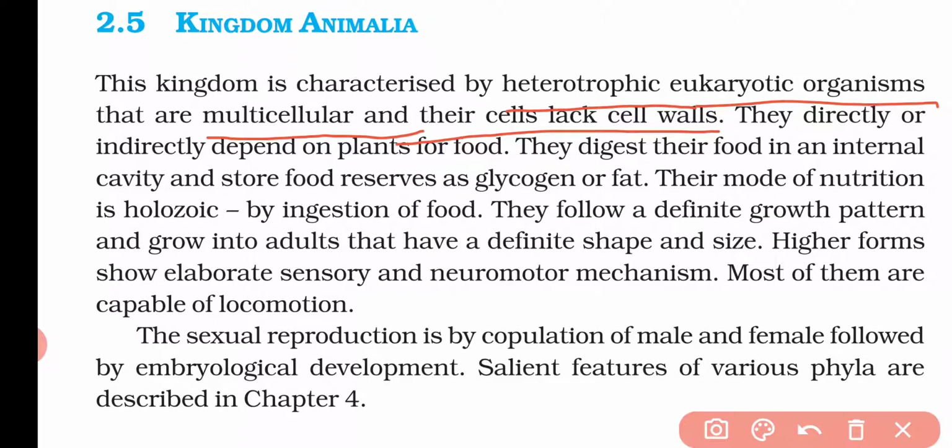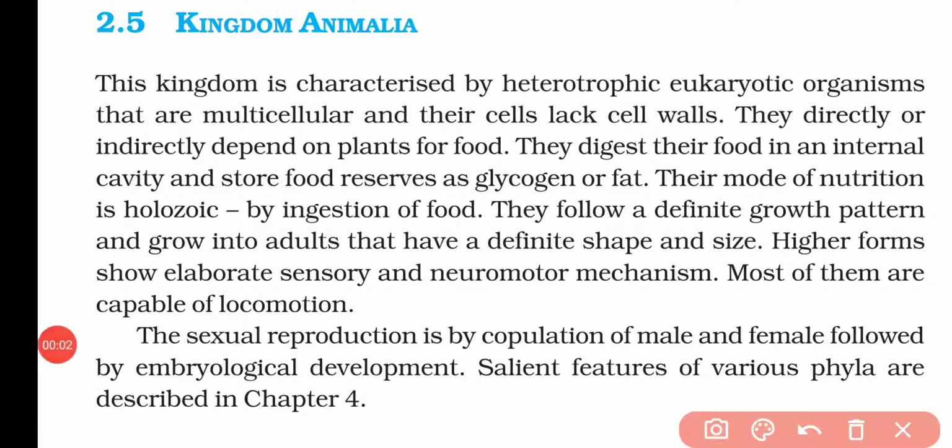They directly or indirectly depend on plants for food. That means either they take the plant directly as food or they depend on the plant indirectly for their food habits. The digestion is in an internal cavity and they store reserve food as glycogen or fat. Their mode of nutrition is holozoic, by ingestion of food. That means they pick up the food and transfer it into the mouth. This is known as holozoic.